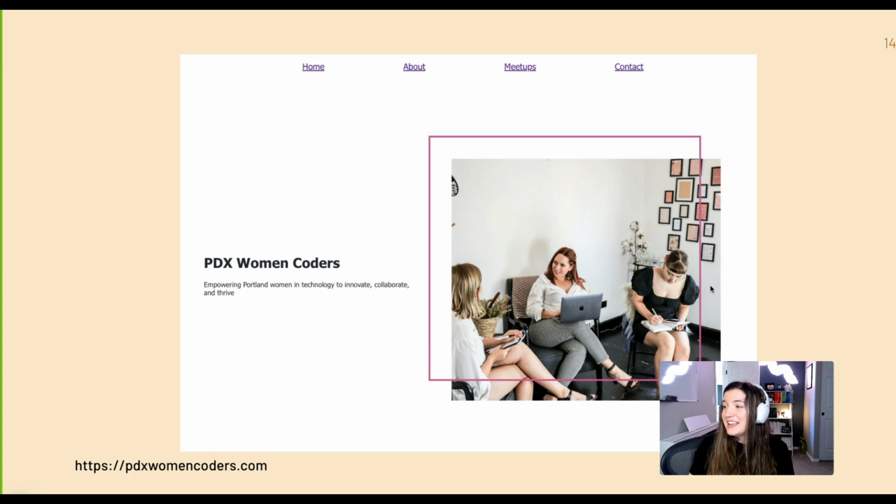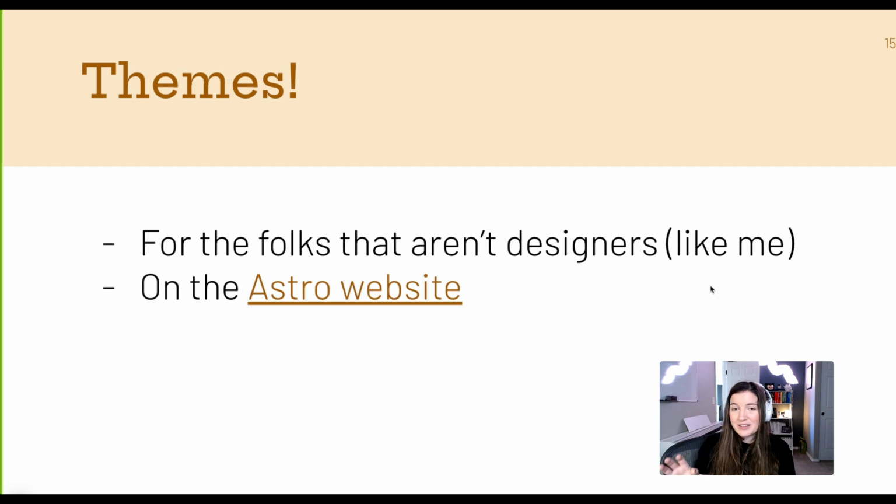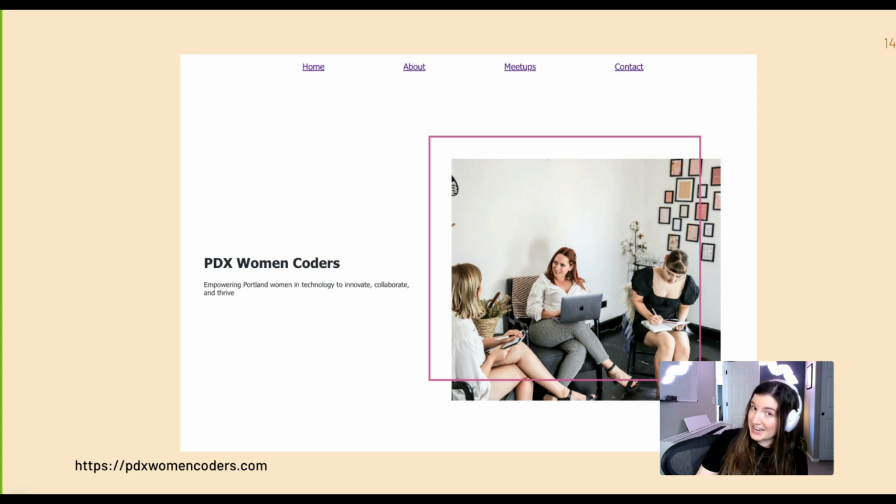So one of the other things that I really love about Astro is they have all these themes available online. I am clearly, if you go back and look at this, I'm clearly not a designer. This square is actually meant to look like that. And I saw it online and I thought it looked cool. I was like, oh, I could recreate that. That is the extent of my design skills.